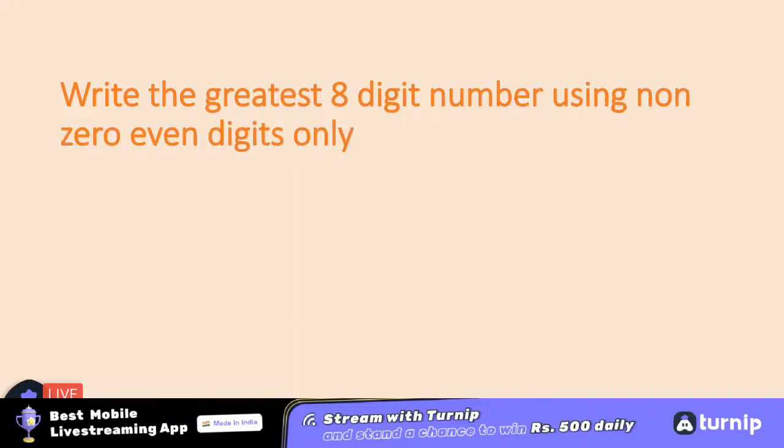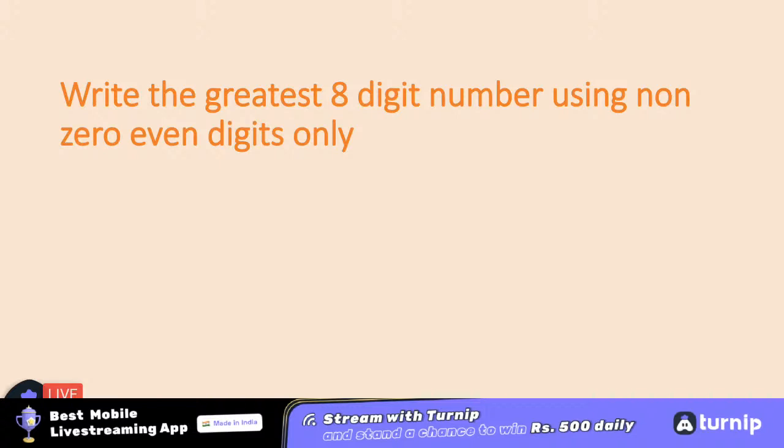The next one. Greatest 8-digit number using non-zero even digits only. So you need to tell me the greatest 8-digit number, but it must not use 0.